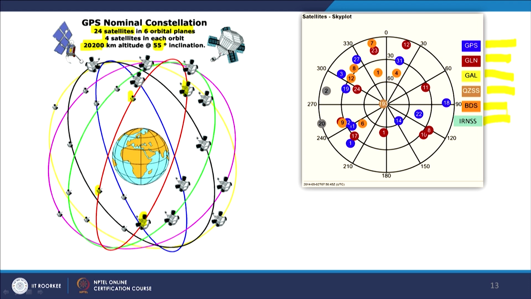This is the sky plot showing where these different kinds of satellites were located at that instant. Here the examples of GPS are shown, examples of BDS are shown, and GLONASS is also there in this dark red or dark brown color.